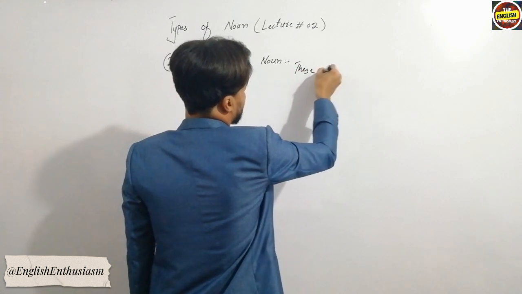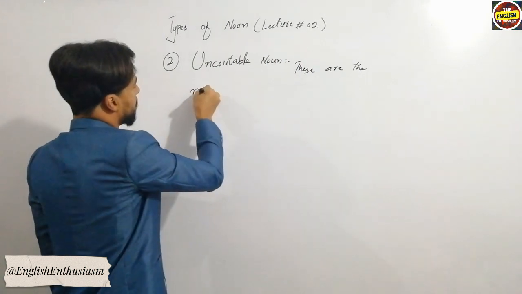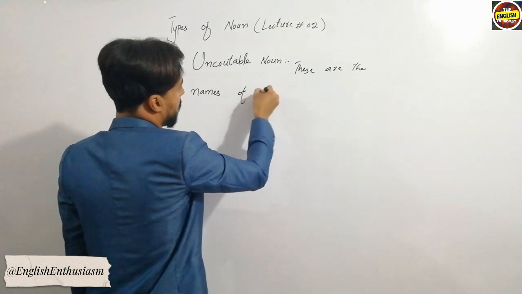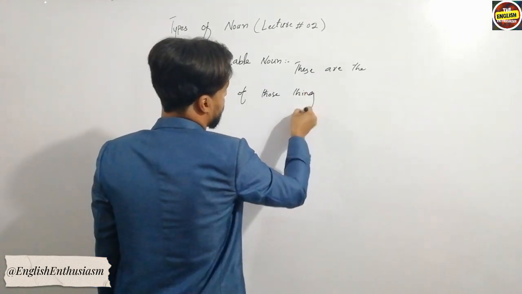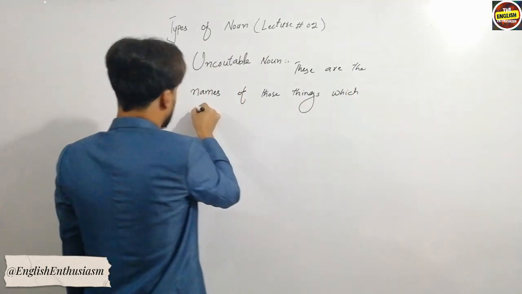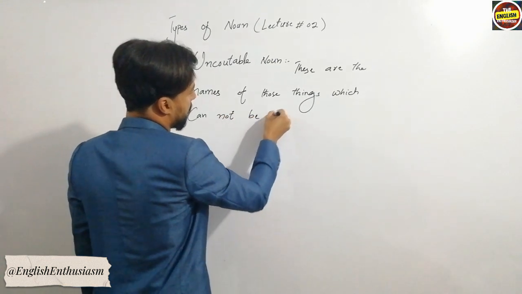These are the names of those things which cannot be counted.